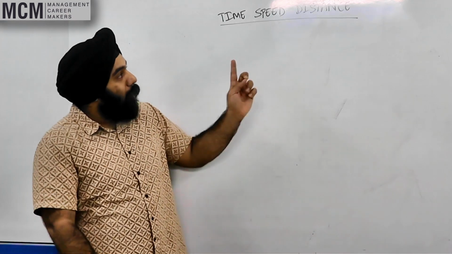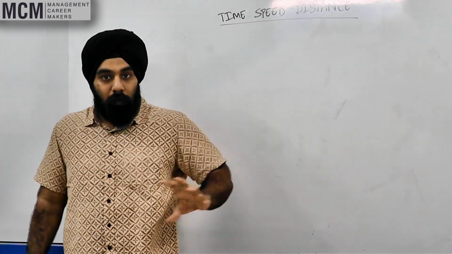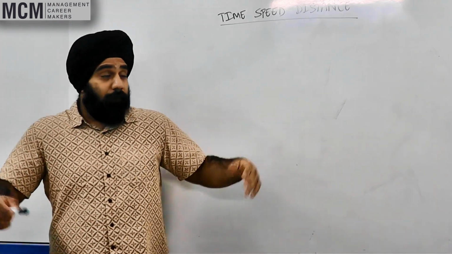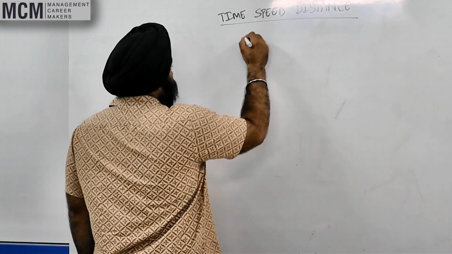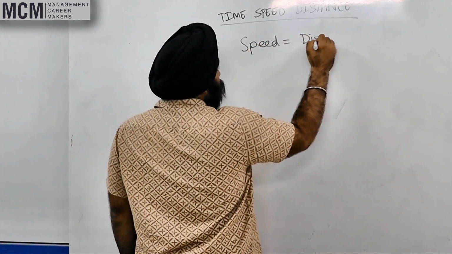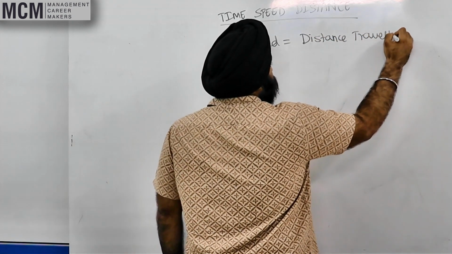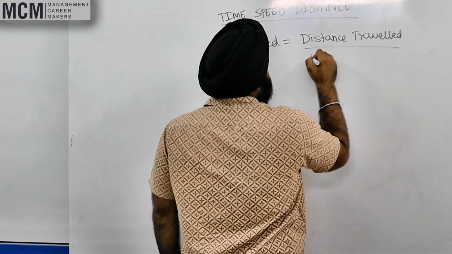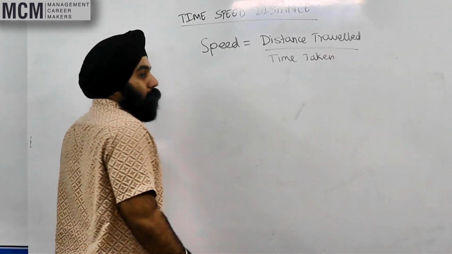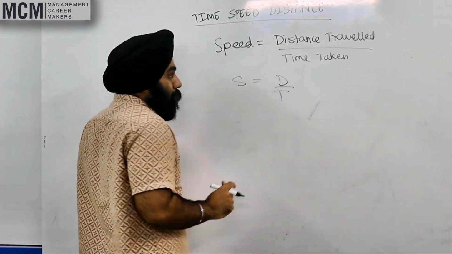You have time, speed, distance, right? There is one formula which we're going to use throughout this chapter and the next couple of chapters. What is that magic formula? It's nothing but speed is equal to distance traveled upon time taken. It's nothing but speed is equal to distance upon time.